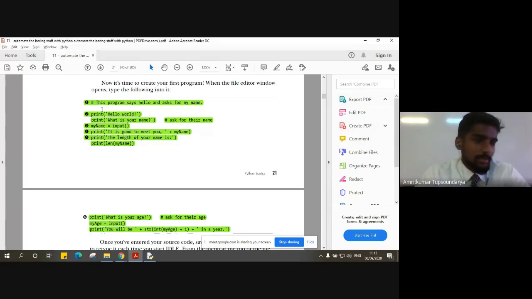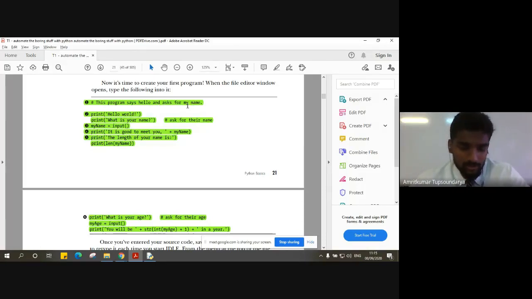Right. So it's a simple print statement involved, a few built-in functions like the input function, and the length function, which is an inbuilt function. And we are just trying to interact with the interactive shell and the user. We are just trying to establish a conversation between the interactive shell as well as the end user. So like the first line says, this program says hello and asks for my name, right?